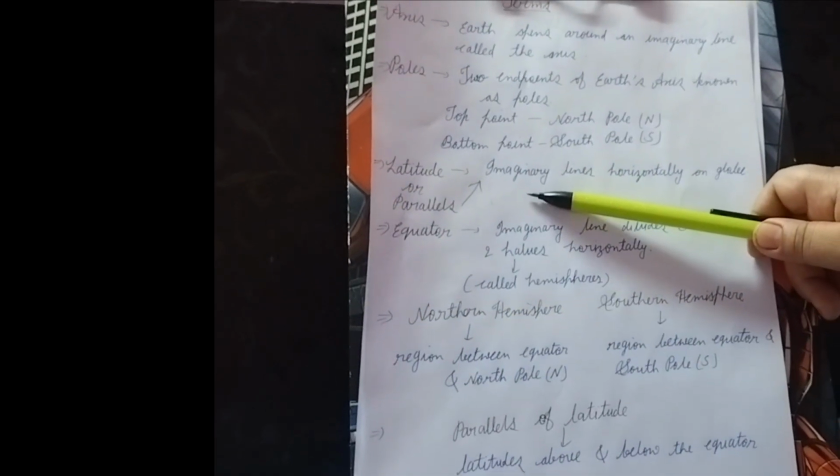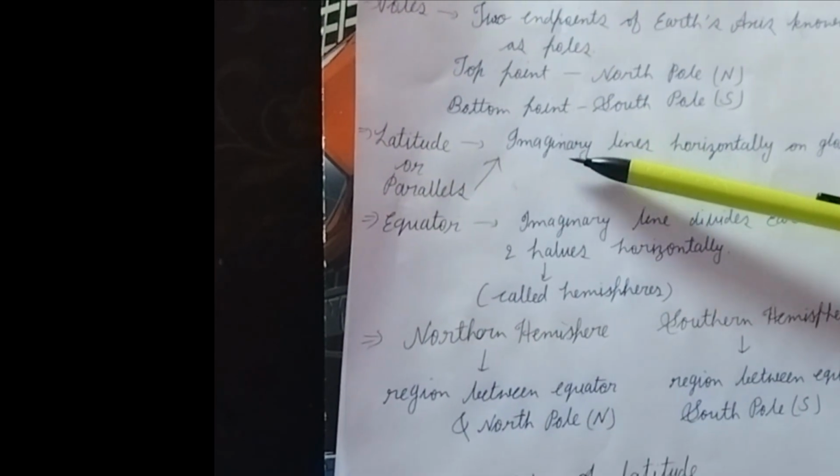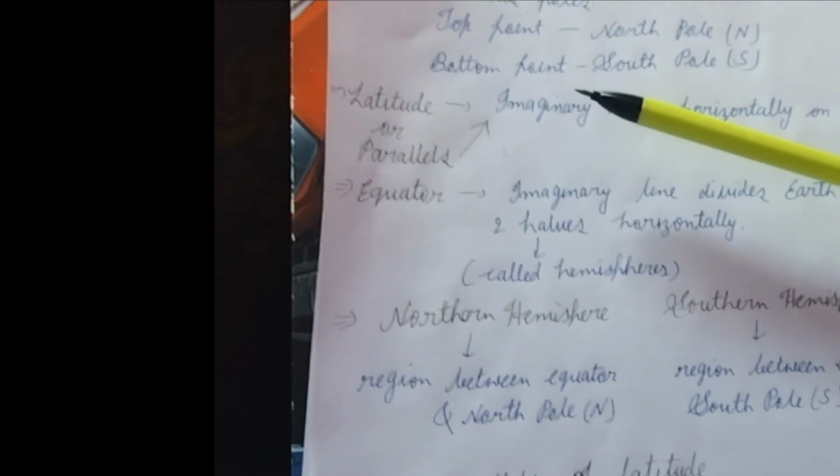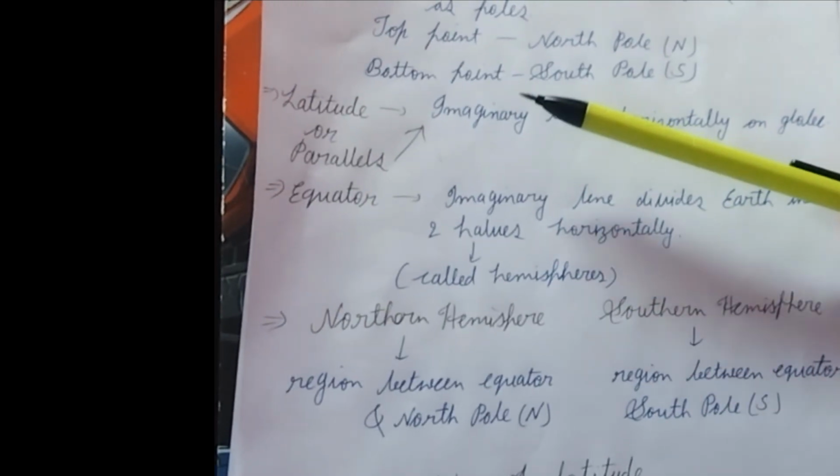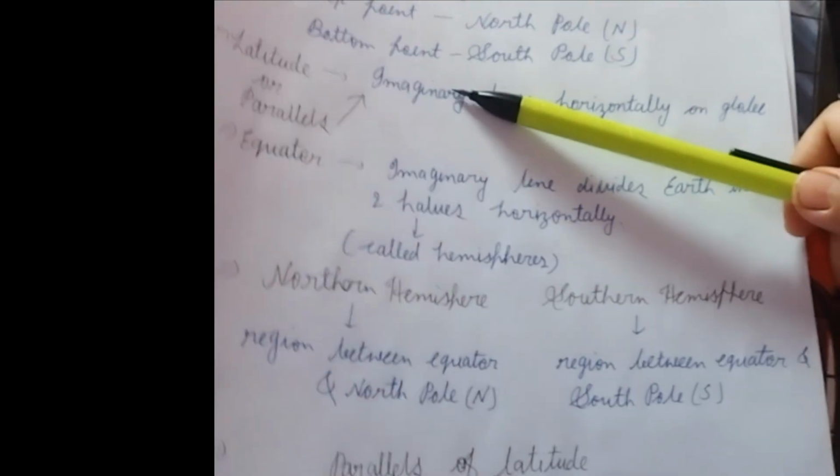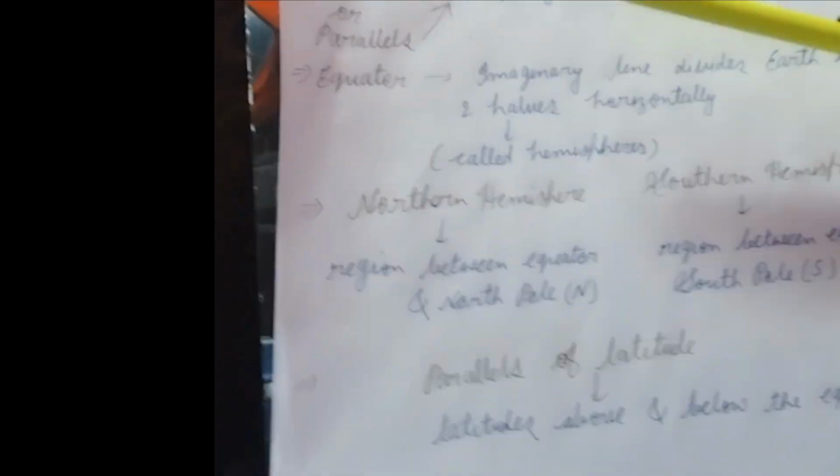Next is latitude. What is latitude? The imaginary lines that run horizontally on the globe are called latitudes. And these lines are parallel to each other. That's why they are also called parallels.